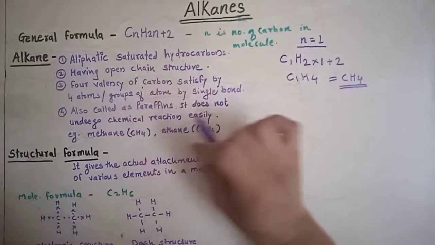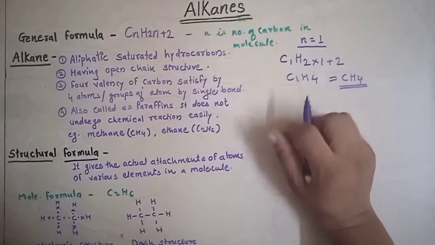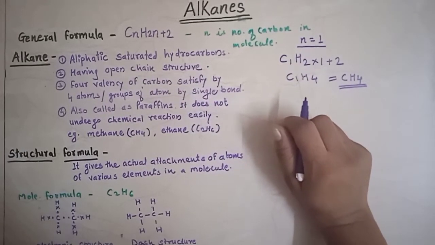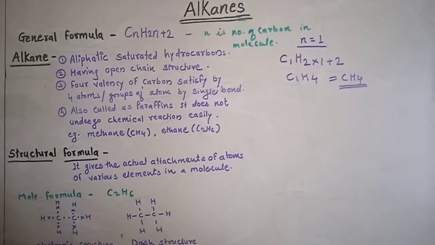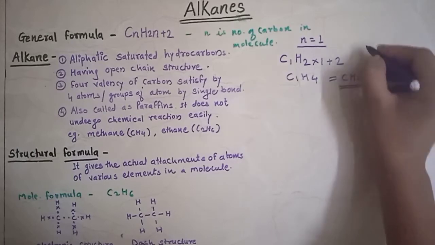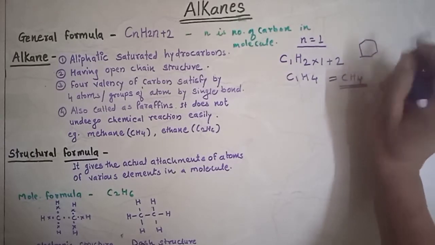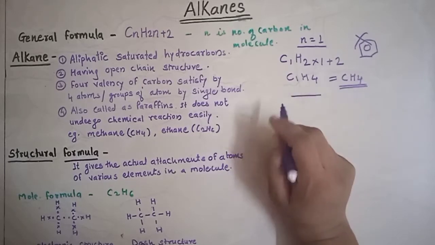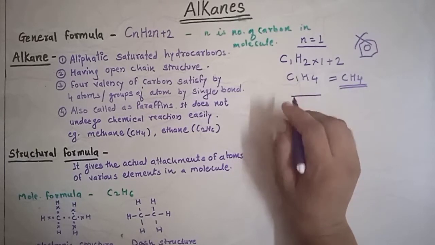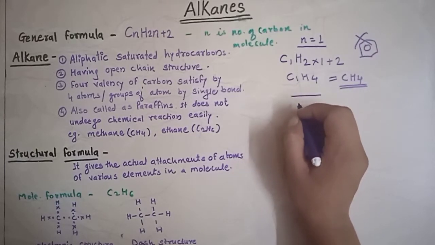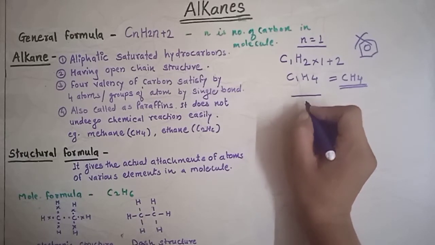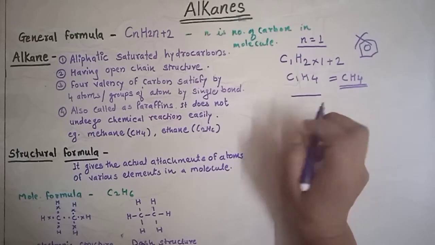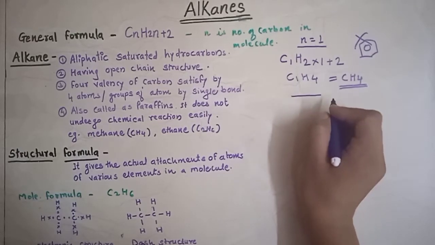In short, we can study the alkane. Look here, the first point is that alkane is an aliphatic saturated hydrocarbon. Aliphatic means there are no rings; this is a straight chain compound. Saturated means there is no double bond, so it is a single bonded compound.